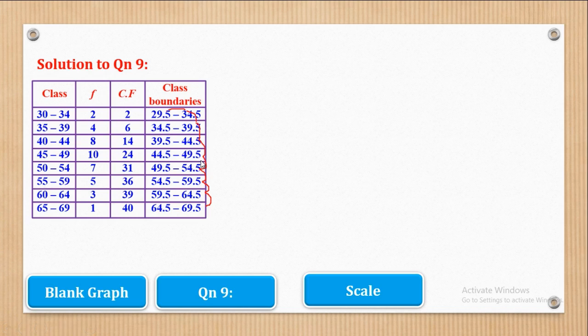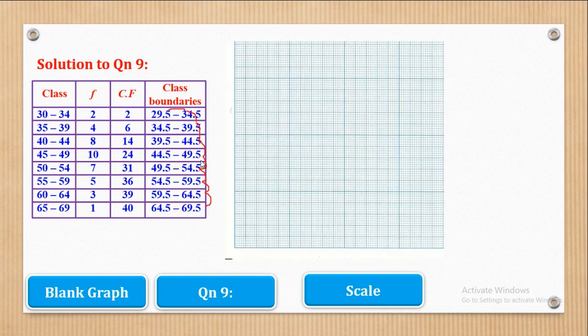Now that we have got the scale, we are going to draw our ogive. First of all, like I said, draw your vertical lines. This is a vertical line and also a horizontal line, leaving 1 centimeter on either side. Now the next will be demarcating, leaving intervals of 2 centimeters. Let's do that first, both vertical and horizontal.